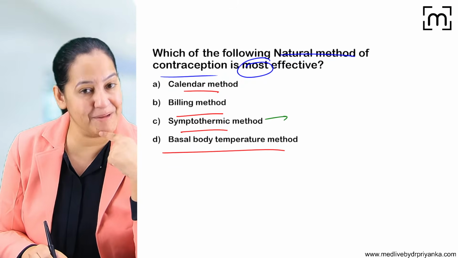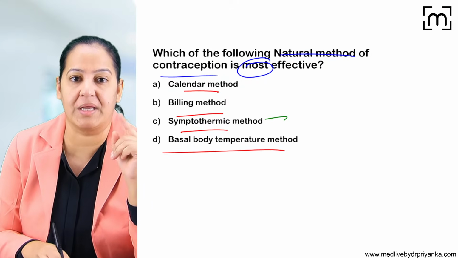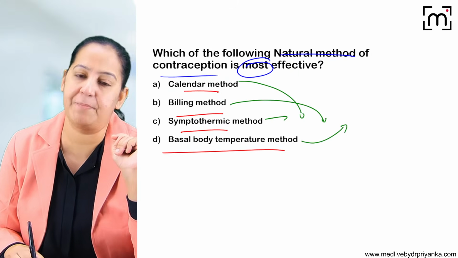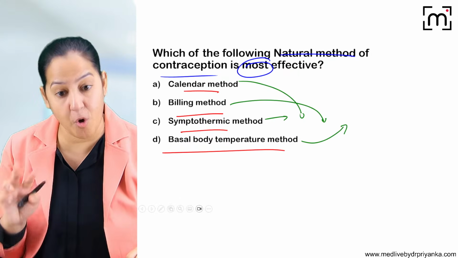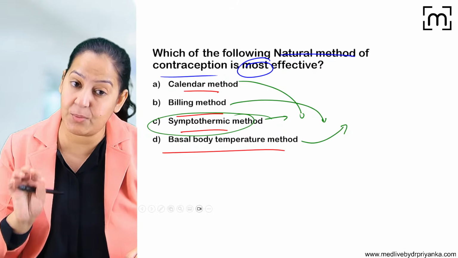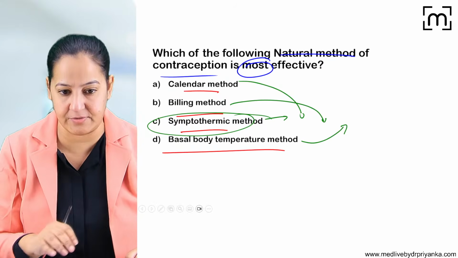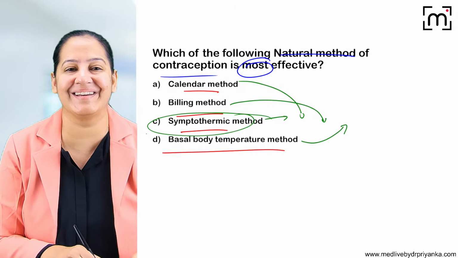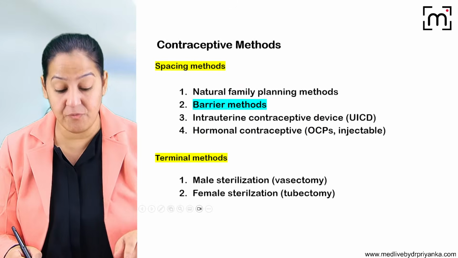I guess you know the sympathothermic method is the combination of the 3. So it combines the calendar method with billing method with basal body temperature method. So here the failure rate is very less, and that's why among the natural methods, this is the most effective. So among these options, yes, you all are right. Absolutely right. So the correct answer here is C. So let's move on to the next method.